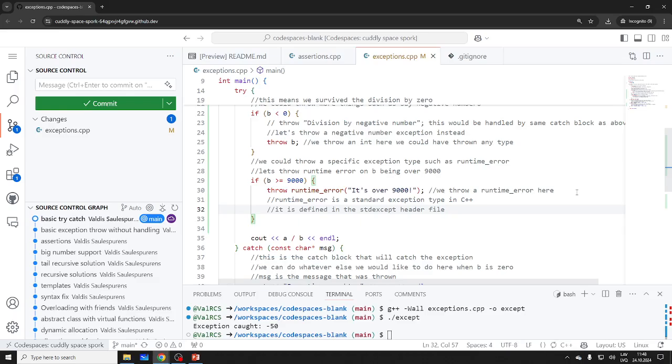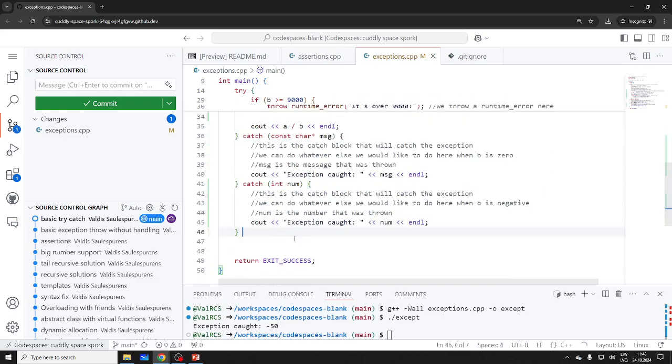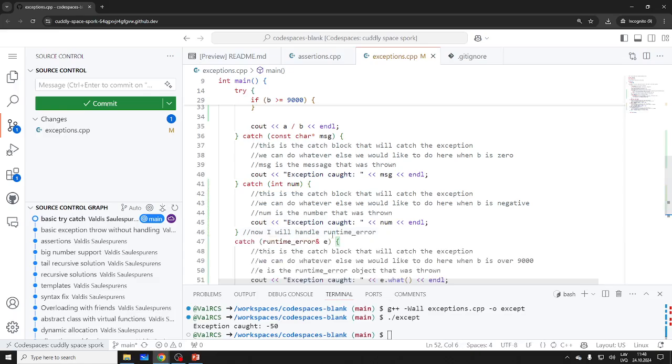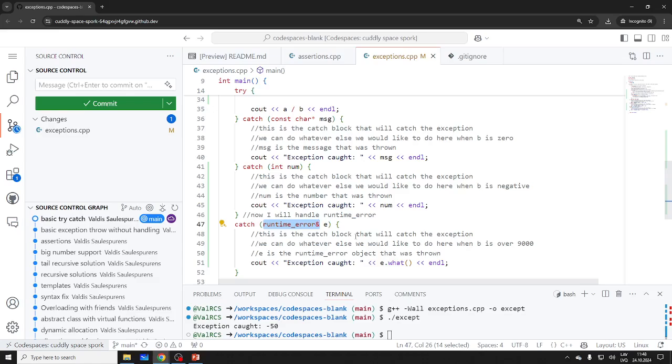Now let's see. Do I need to handle it here? Let's take a look. Catch. No, I will handle runtime error here. Catch runtime error, notice this little thing, this is a reference. Runtime error type. Why a reference? Because we don't want to modify it. So we are going to check exception code e.what. I love this. A great method, a function basically, and this will actually tell you what the heck it is.